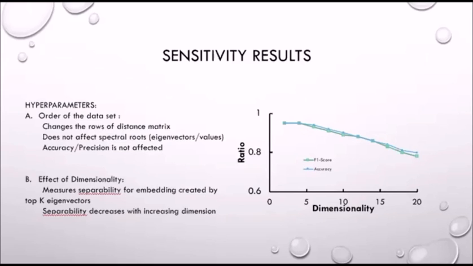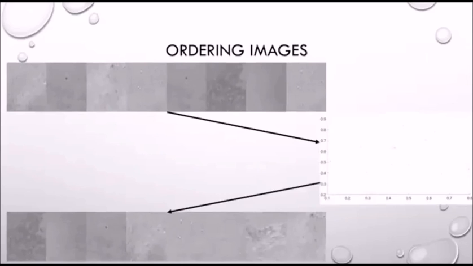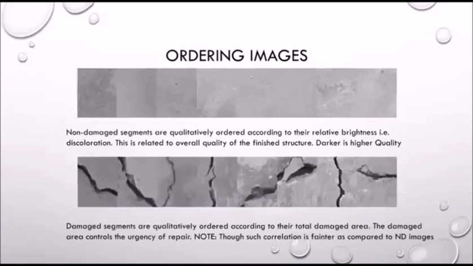Apart from the sensitivity result, we can use MDS to do some more interesting work, such as ordering of images. We just input a random set and organize that set based on the topmost eigenvector, and we can get an order. If we repeat this process for the non-damaged set, we can order the images based on brightness, which is visible to us.